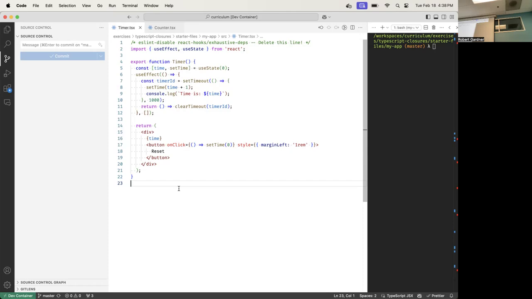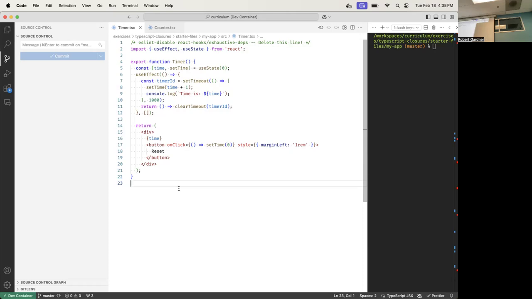To do dependencies, you have to look at everything here, because you have to look at this one's dependencies, and this one's dependencies, and this one's dependencies. In order to figure out the dependency array, you have to get all of the dependencies in all the code inside of here. So setTimeout, yes. How about setTime? Yes. How about time? Yes. And how about console? Yes. Time, we already said yes. How about clearTimeout? Yes, because it's declared globally. How about timerID? No, correct, because it's declared inside.